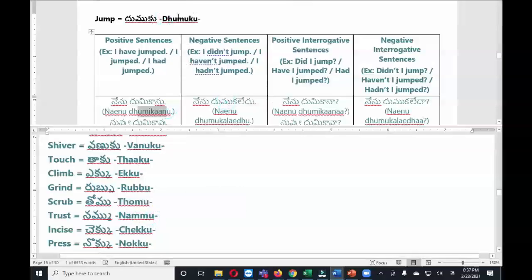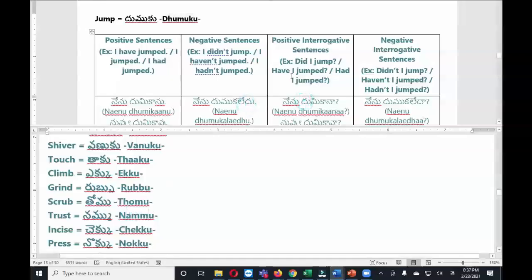So let us compare. Dumuku became dumukaledu. So here nammu becomes nammaledu. Okay, we don't say nammuledu, it is nammaledu. Similarly here dumuku became dumuka, then we added ledu. So in the same structure you need to add nammu, change to namma, then add ledu.